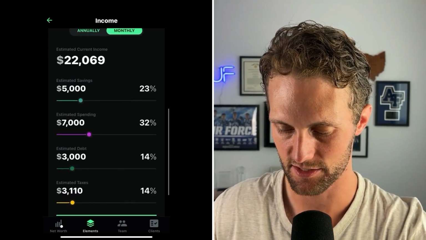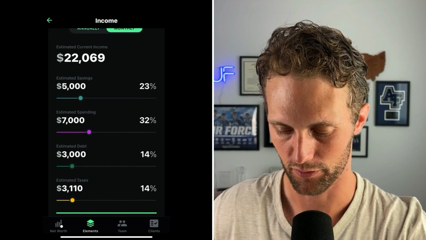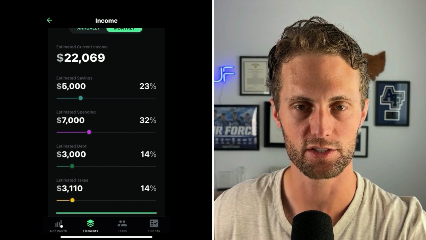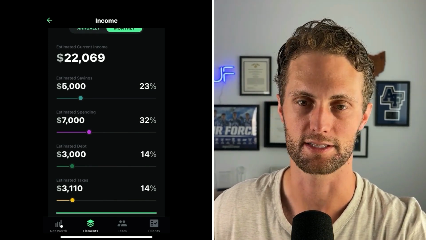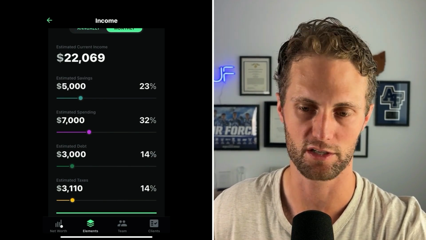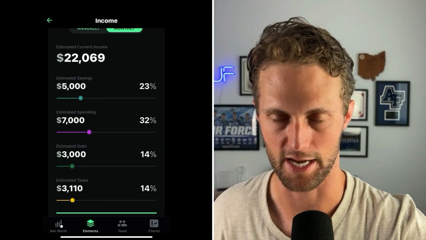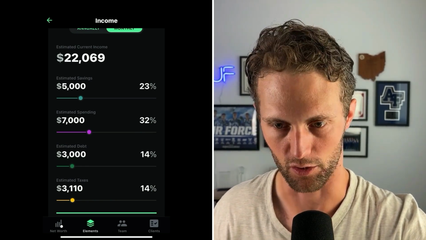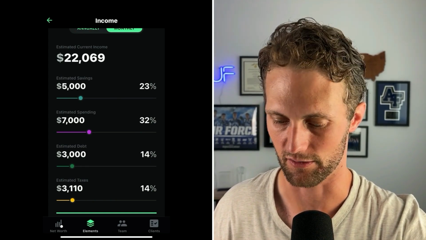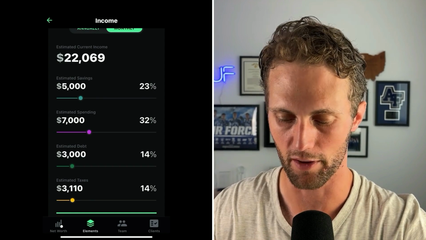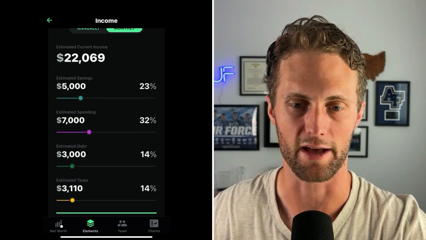So taxes, let's start at the bottom. If we do an estimated tax projection using some tax software, depending on their income last year, we can get this off last year's tax return. There's lots of ways to do this. You can Google, maybe TurboTax has a somewhat decent estimator. In my practice, we use a software called Plan to project out taxes for our clients. But let's just say it's $3,100 a month for taxes. We know that number's pretty well dialed in.